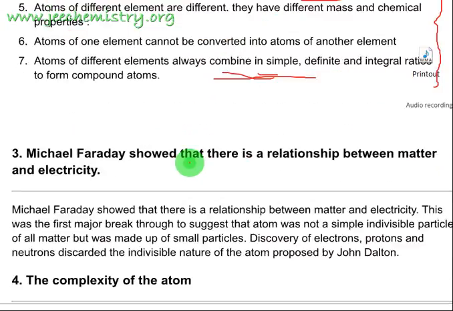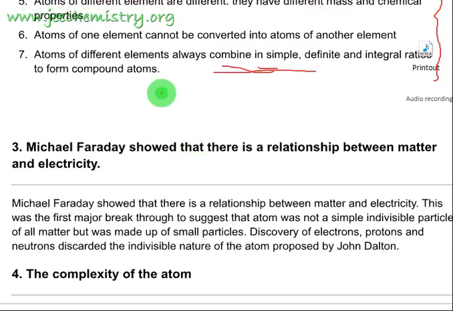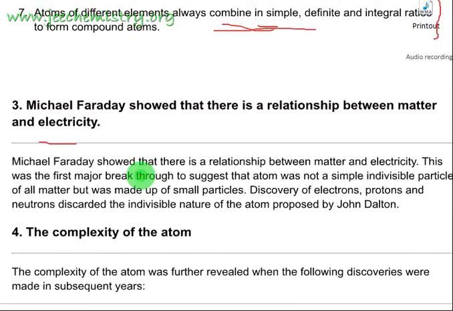After John Dalton's theory, many scientists discovered many things after the discovery of atoms. One scientist, Michael Faraday, discovered and saw the relationship between matter and electricity. Before this, John Dalton said that the atom is the smallest, ultimate particle which cannot be further subdivided. But after the relationship between matter and electricity was shown by Michael Faraday, he said that the atom is not the smallest individual particle.